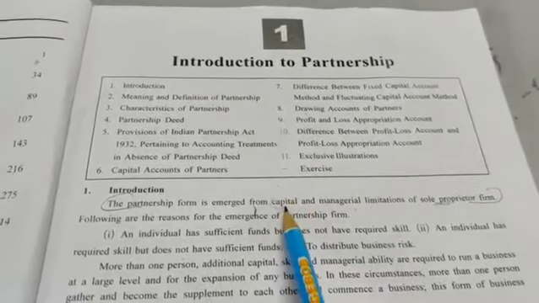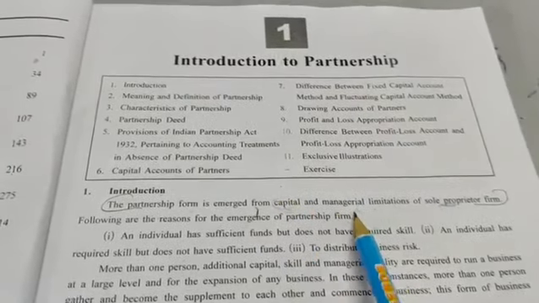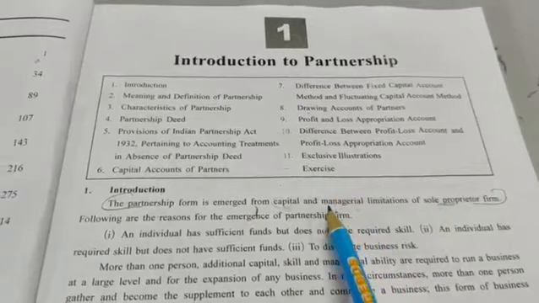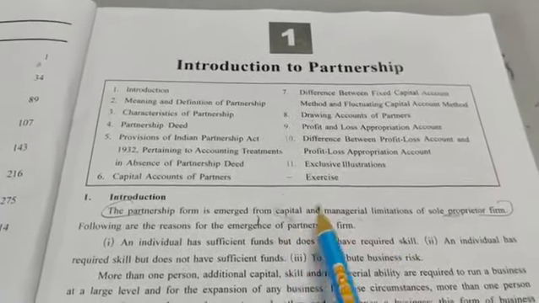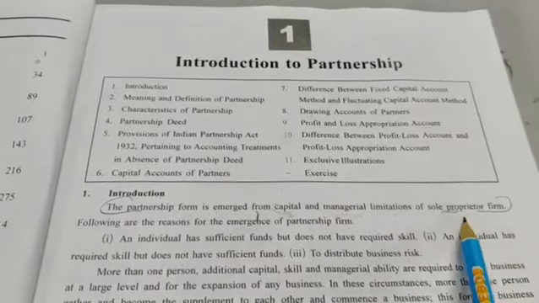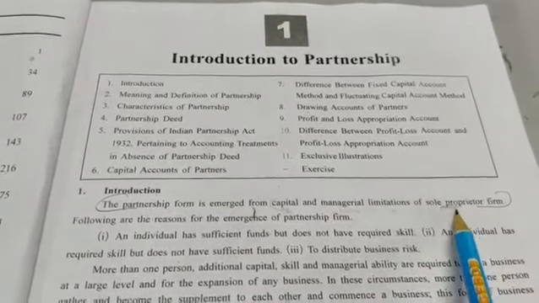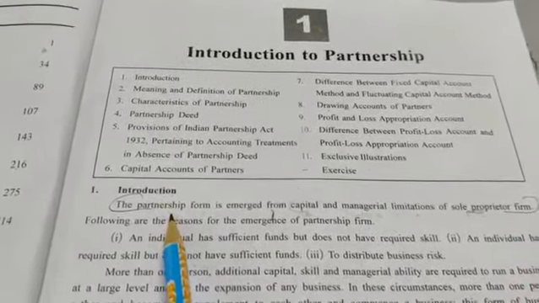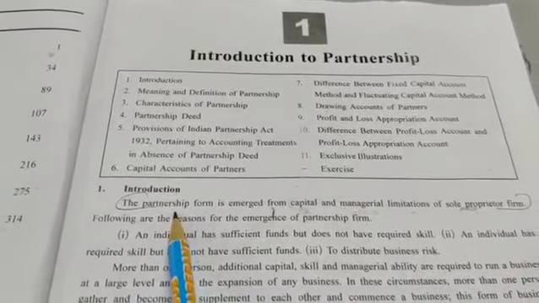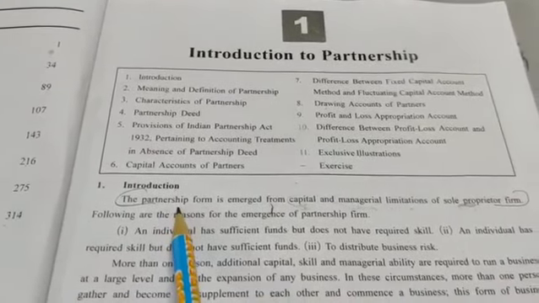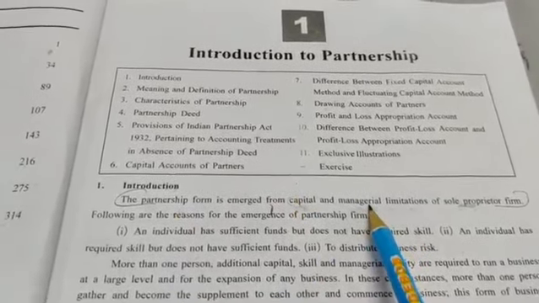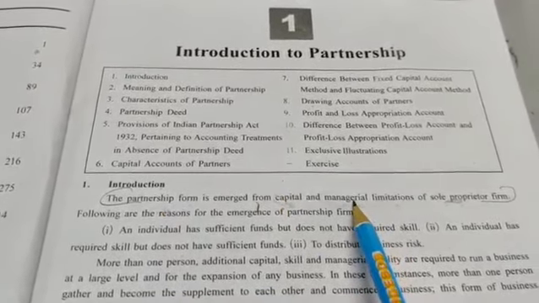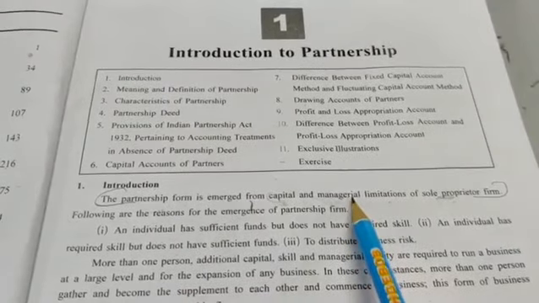One person does not have enough fund to invest in the business, or one person is not able to handle the whole business. So managerial and capital functions are there, okay, which are the limitations of sole proprietorship. And because of this limitation, what came into existence? So partnership form came into existence, where more than one person can indulge and they can invest the money and they can give their performance, that is they can act for the business, they can work for the business.